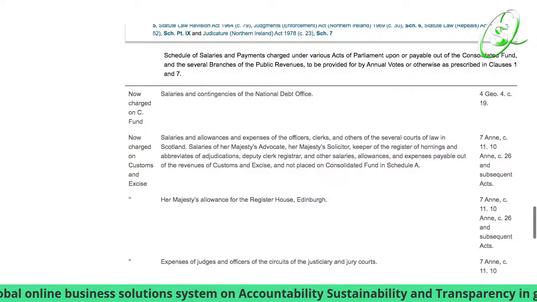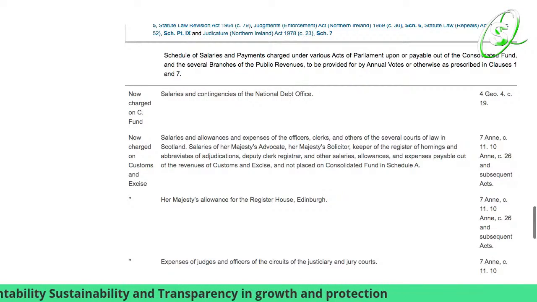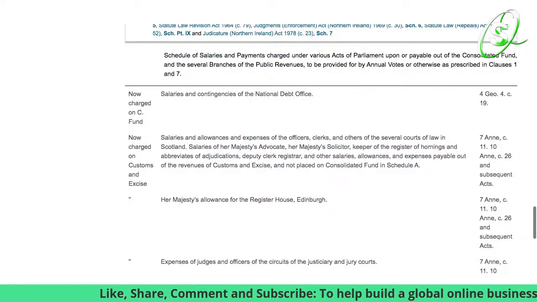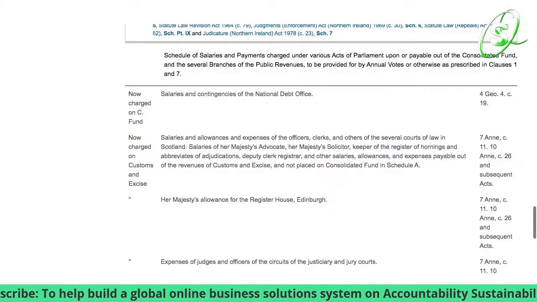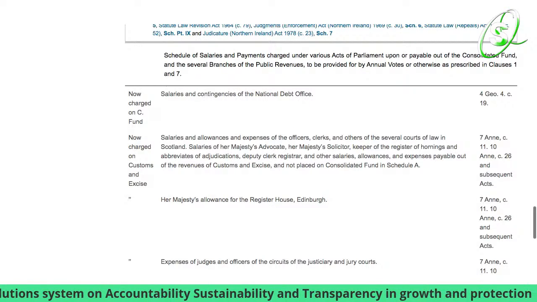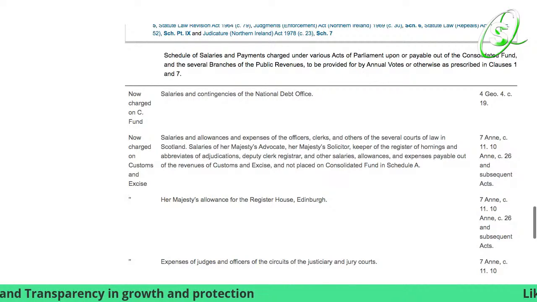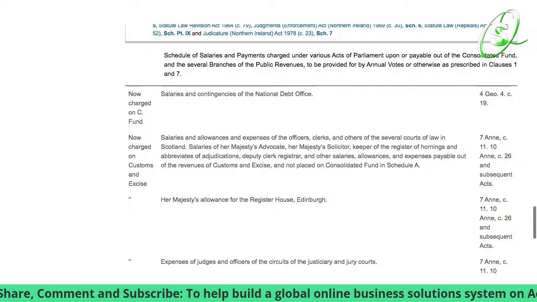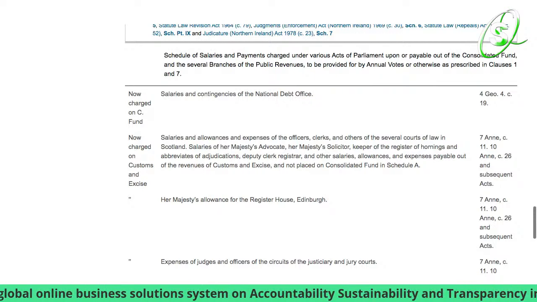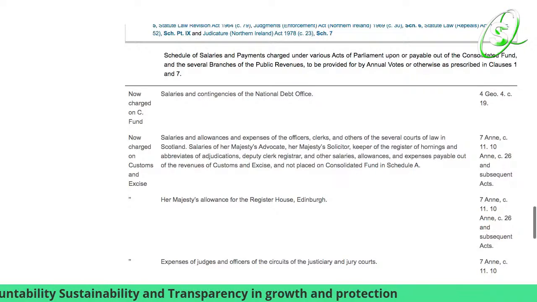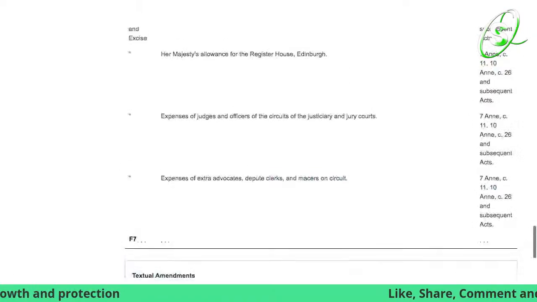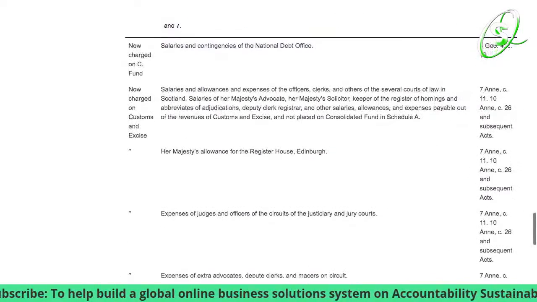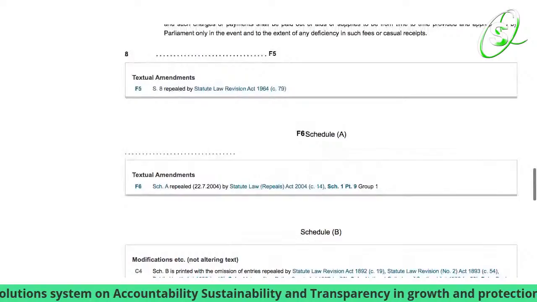Salaries of Her Majesty's Advocate, Her Majesty's Solicitor, Keeper of the Register of Hornings, and the Avizandum, Adjudications Duty Clerk, Registrar, and other salaries, allowances, and expenses payable out of the revenue of customs and excise, and not placed on the consolidated fund in Schedule A. So this is why, like I said, it's showing you all the offices that are supposed to be paid from a certain public revenue. But like I say, it's just what it is.